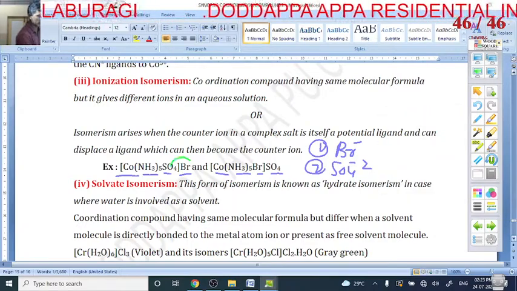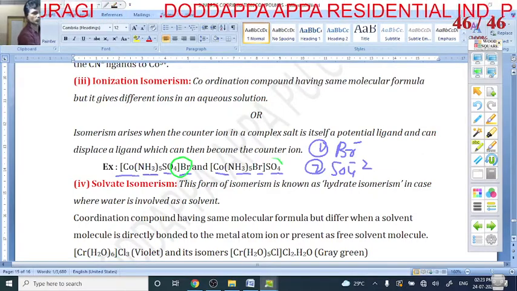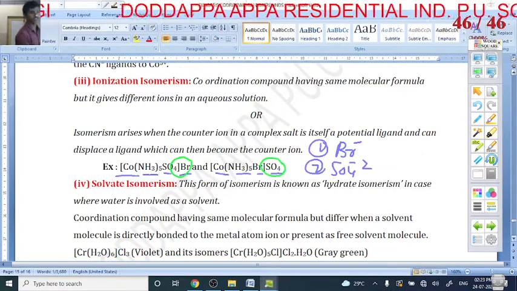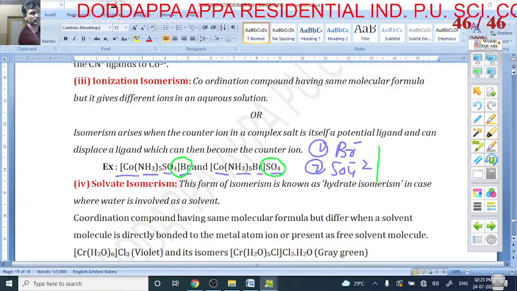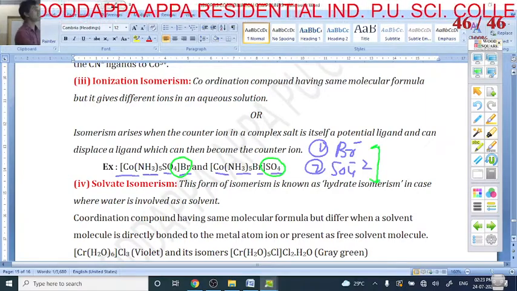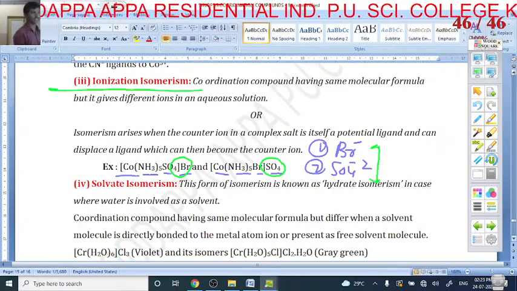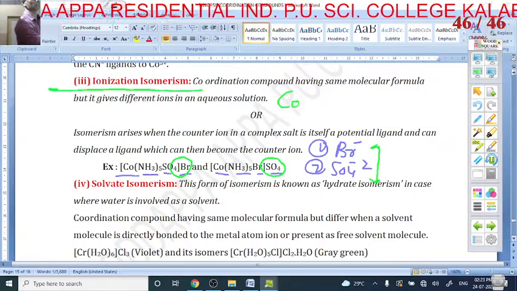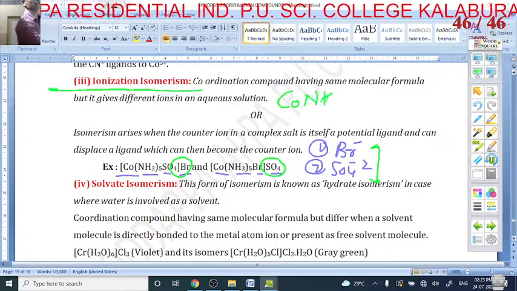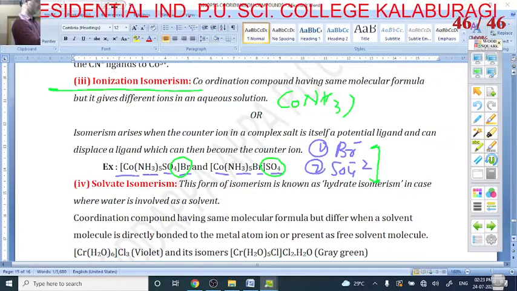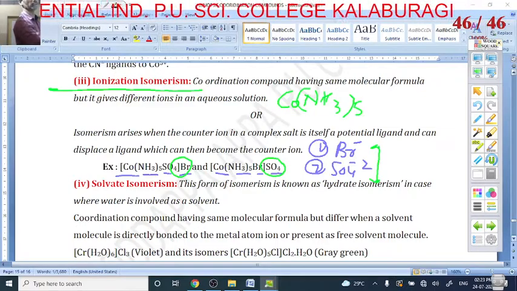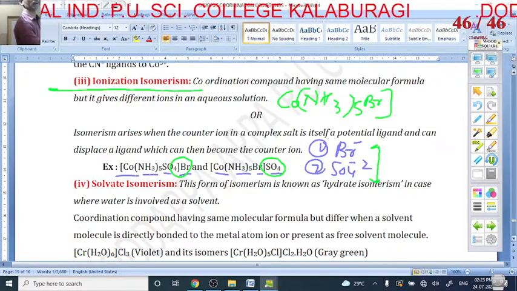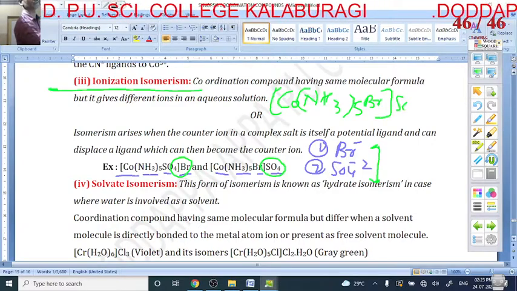Here Br is the counter ion, here SO4 is the counter ion. The formulas are same, but the counter ions are different. So that's why it is called ionization isomerism. Okay, my dear students, here Co, next NH3 5, I am writing this [Co(NH3)5SO4]Br, and next [Co(NH3)5Br]SO4.